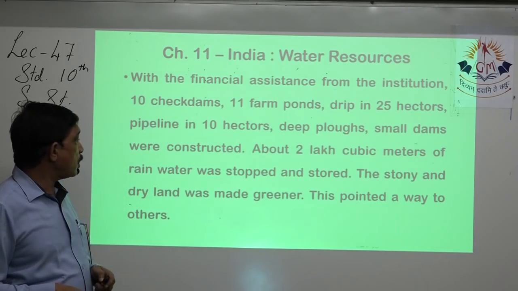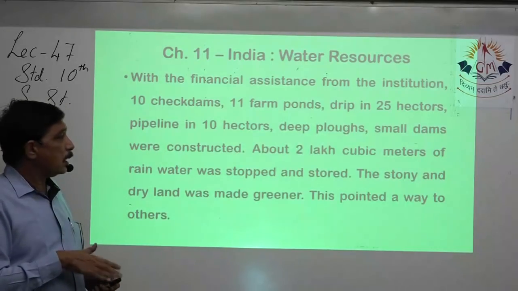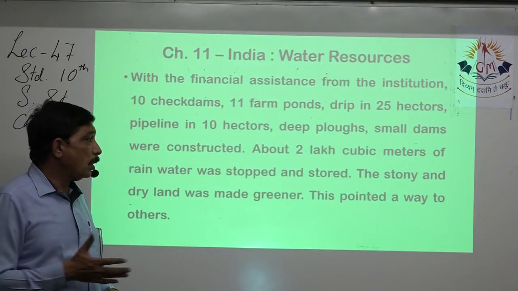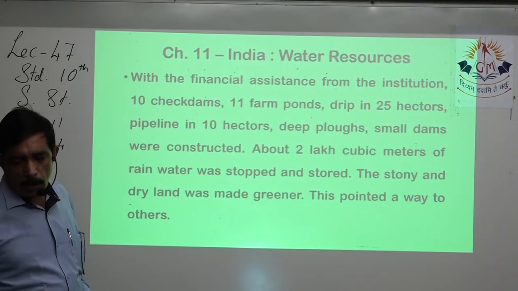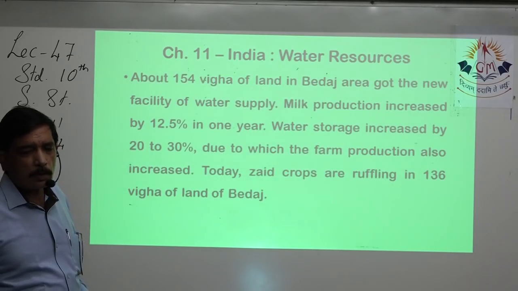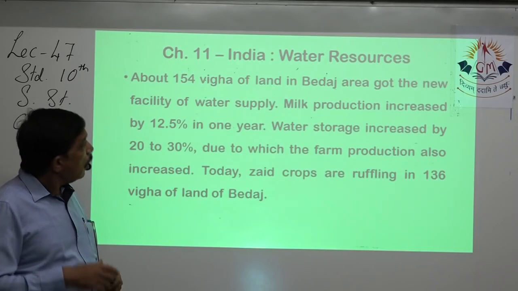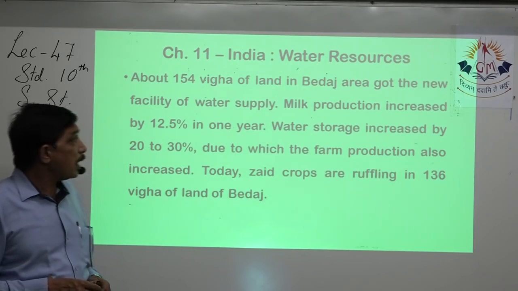About 2 lakh cubic meters of water was stopped and stored. The stony and dry land became green. This pointed a way to the others also, other nearby villages also. Approximately 154 vega of land in the Bedaj area got a new facility of water supply.